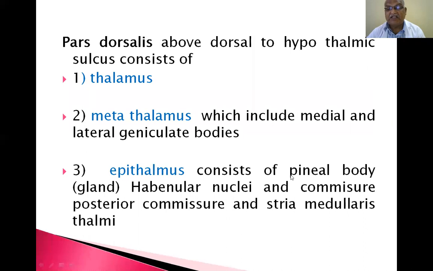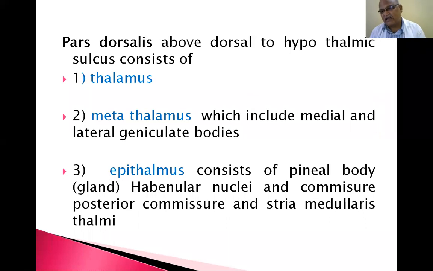And epithalamus consists of the pineal body, that is a gland, habenular nuclei and commissure, the posterior commissure, and stria medullaris thalami. So the pars dorsalis consists of three parts: thalamus, a major part, metathalamus, the medial and lateral geniculate bodies, and epithalamus, which consists of the pineal body, habenular nuclei and commissure, posterior commissure, and stria medullaris.